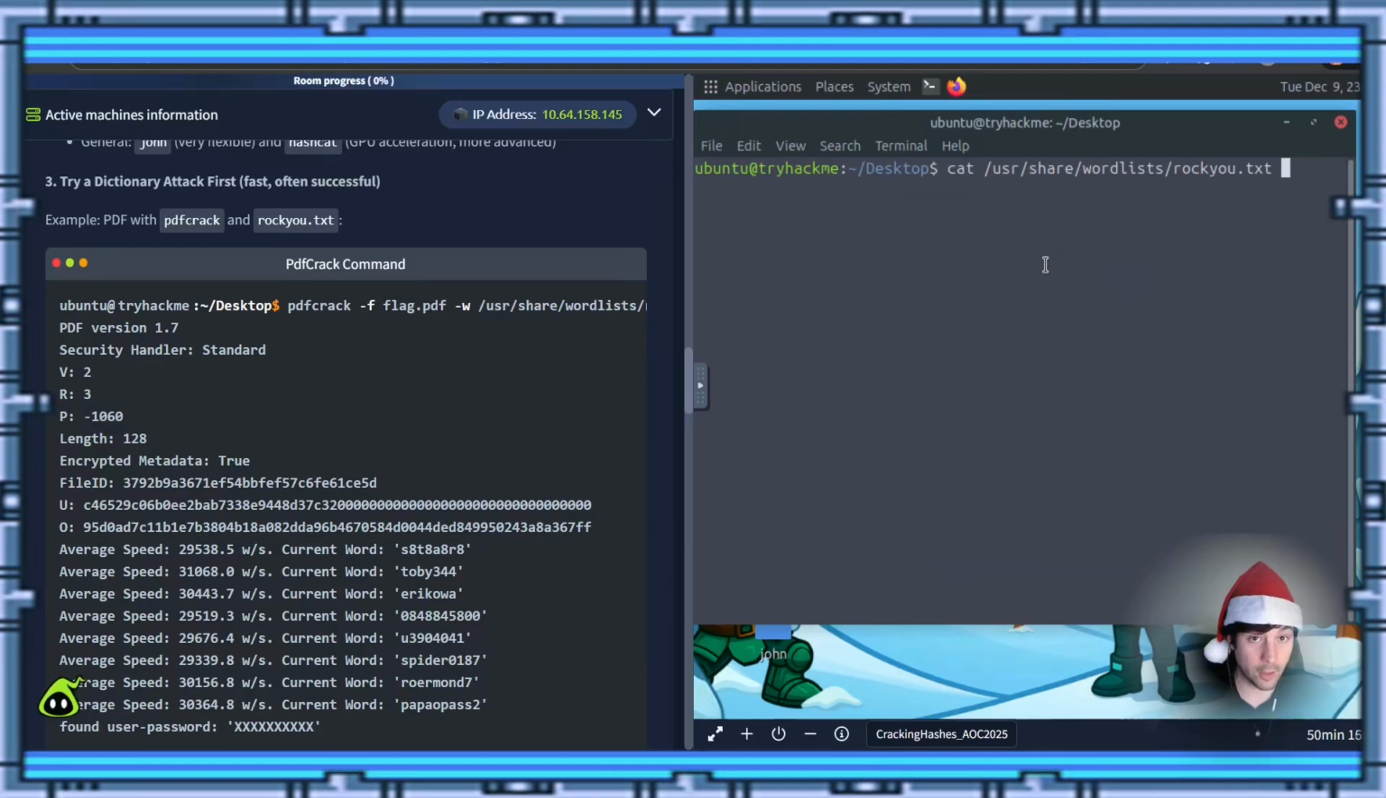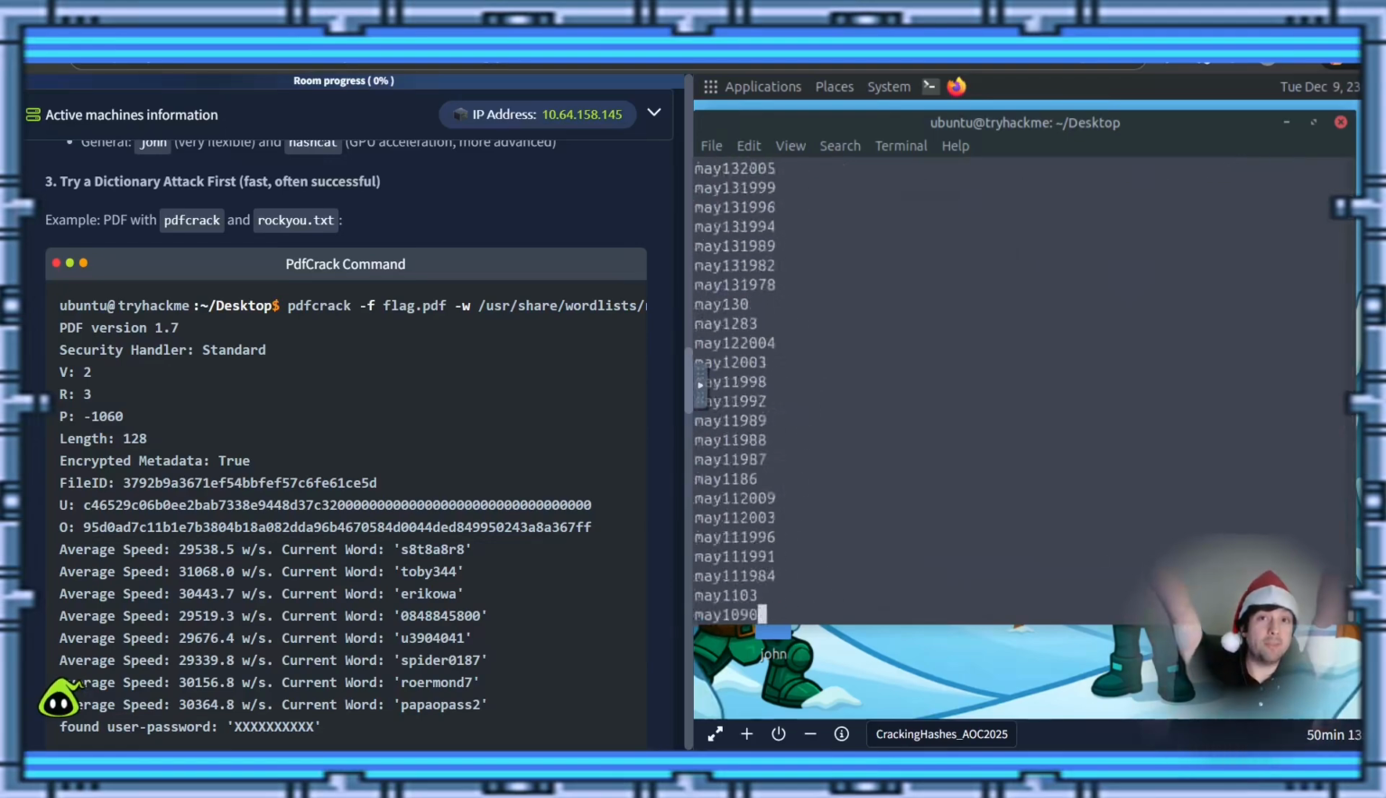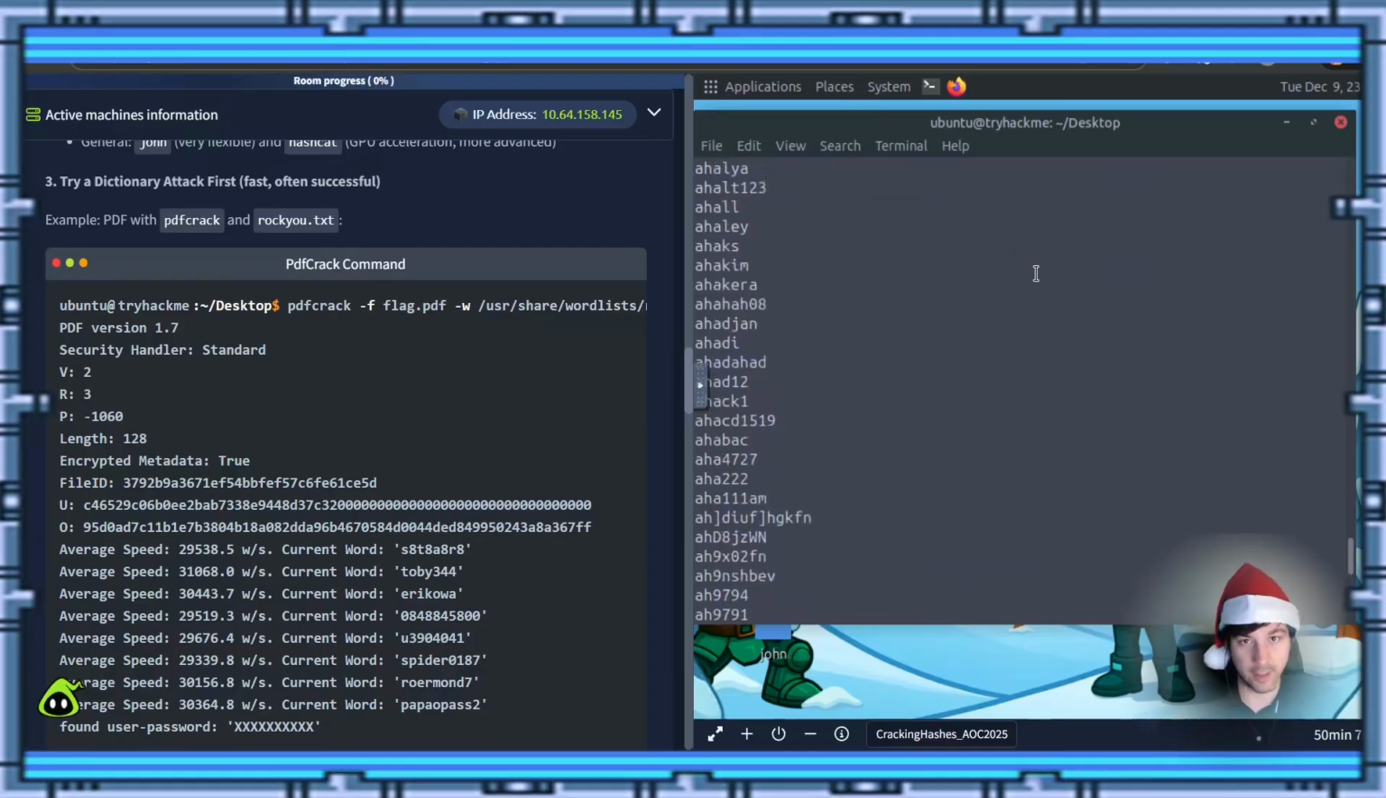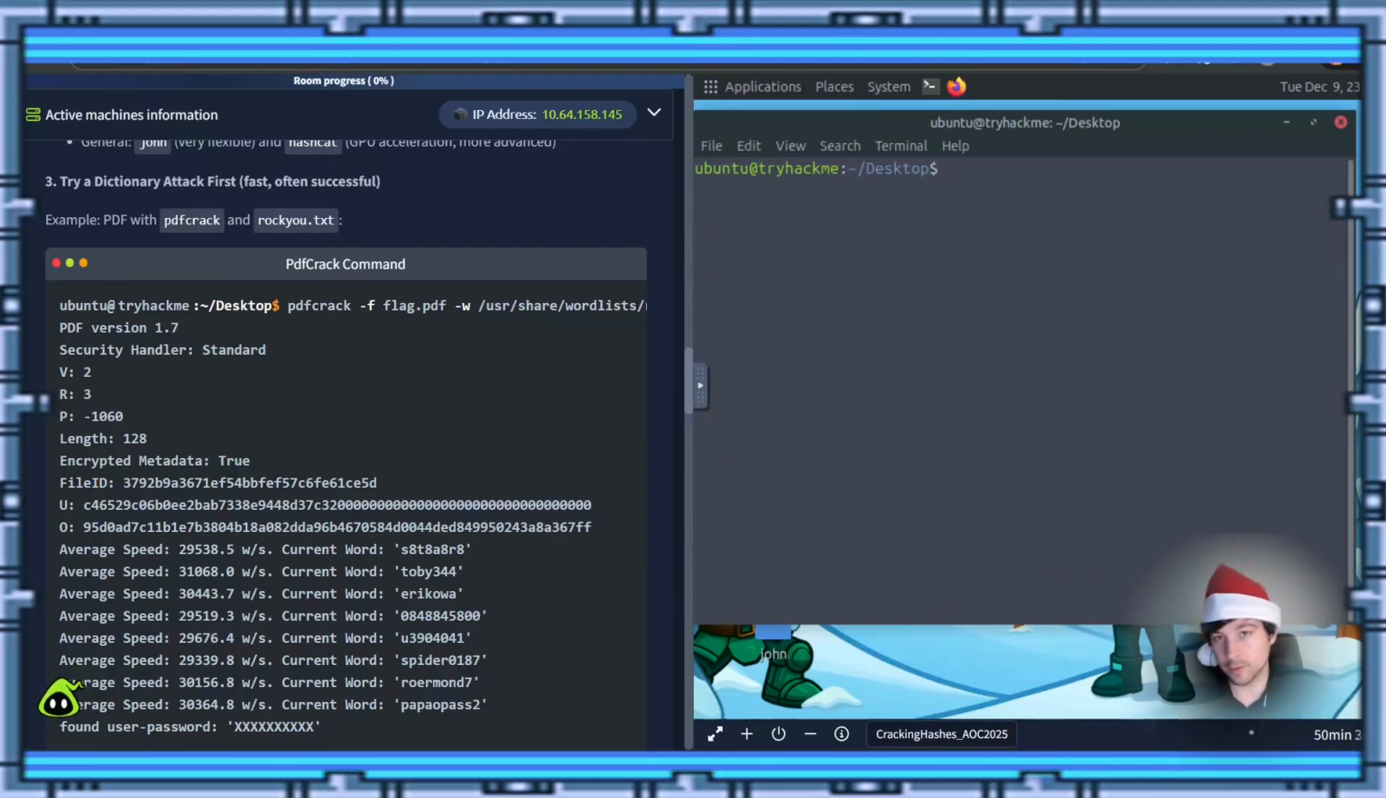And you're curious what's in the rockyou? It is a massive amount of passwords. Way too many, right? But we're just going to Control C to stop that. And as you see, it's just a ton of combinations well known out there. Anyway, so you see that. So let's go ahead and clear.